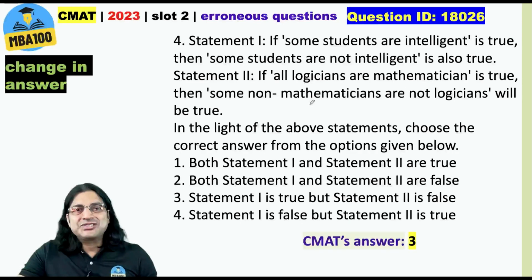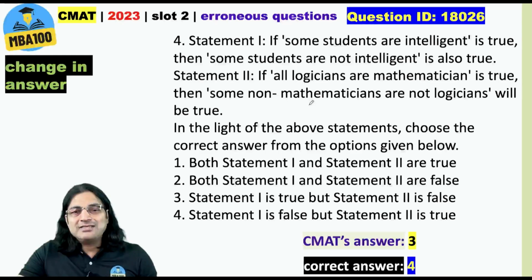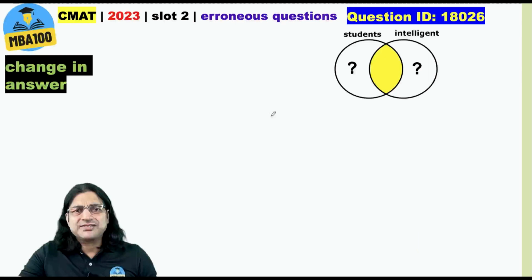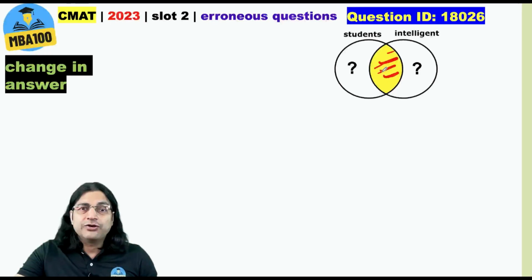Now here, the given answer is 3. The actual answer should be 4. I'm sure all of you are well versed with this question, so straight away come to this. Some students are intelligent. What does it mean? It means only one thing, that there is at least one student who is intelligent. So in this part we have something. This part of this Venn diagram is not a null set.